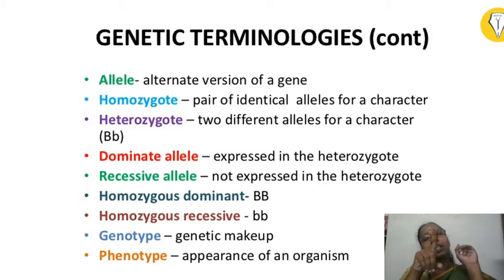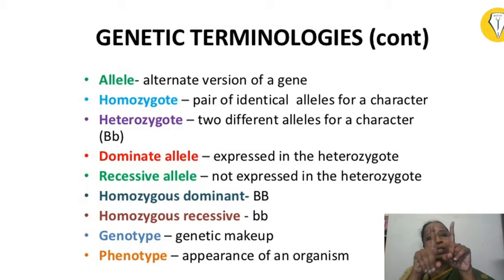Suppose your father is giving an allele for black eye color and your mother is giving an allele for blue eye color, the offspring is going to have black eye color because black is dominant over blue eye color. Here you can see there are two different alleles. One is coding for black eye color, another is coding for blue eye color. In this case, it is called a heterozygote. Okay. In this case, the black is dominating over the blue.